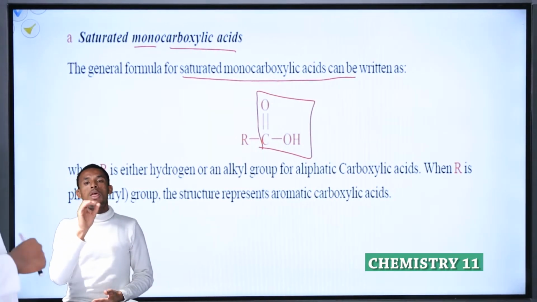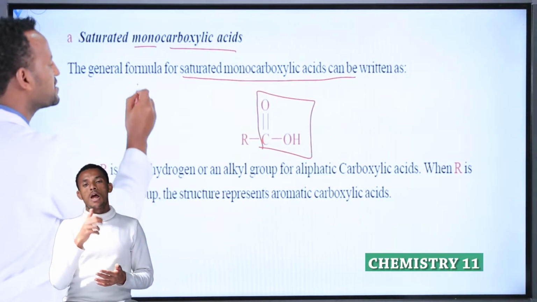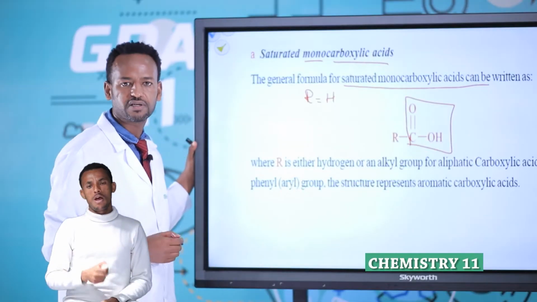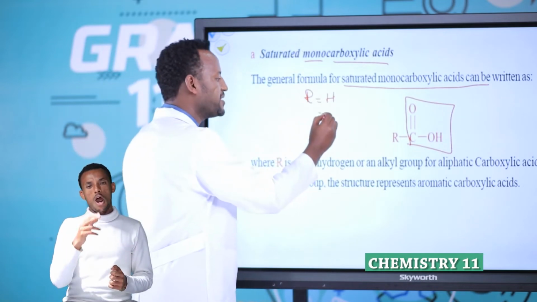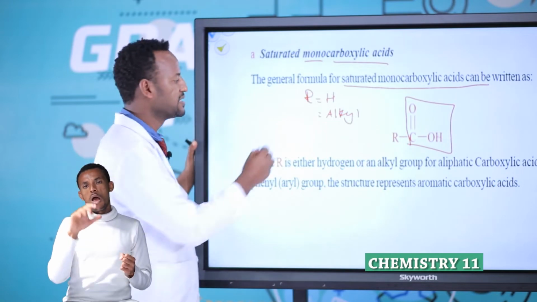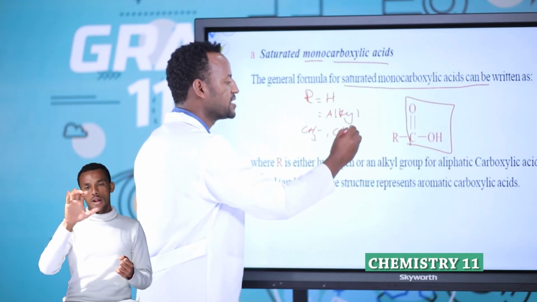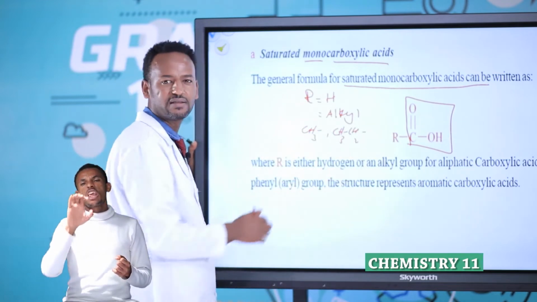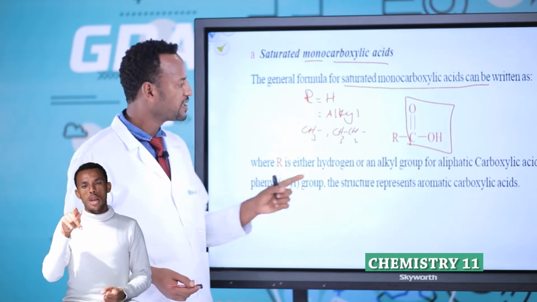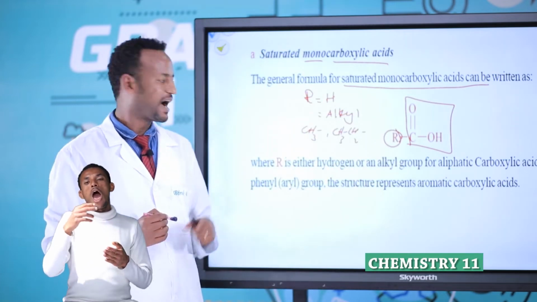Now, in the case of monocarboxylic acid, or in the case of carboxylic acid, there are three possibilities. One, R may be hydrogen. Or R may be alkyl. Alkyl means CH3 methyl, CH3CH2 ethyl, CH3CH2CH2 propyl, and so on. Therefore, hydrogen is possible, alkyl is possible.